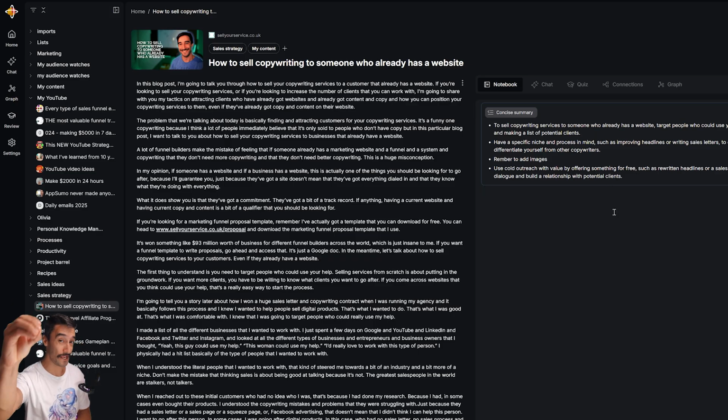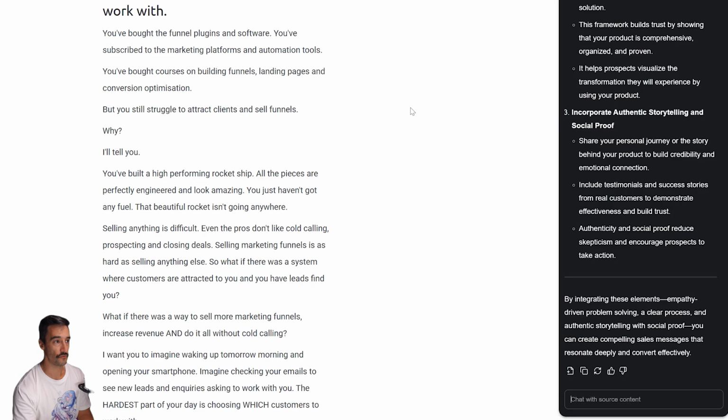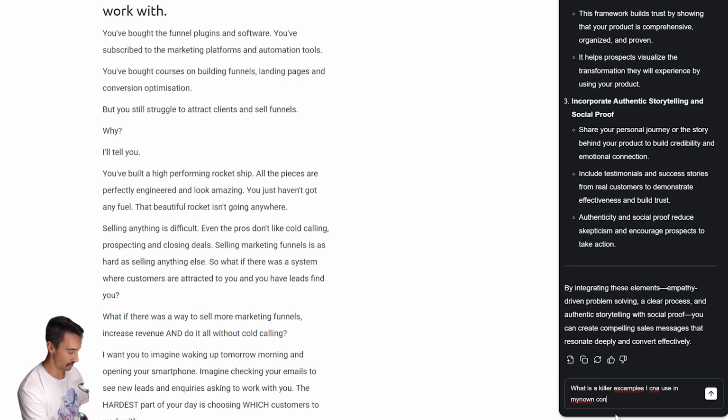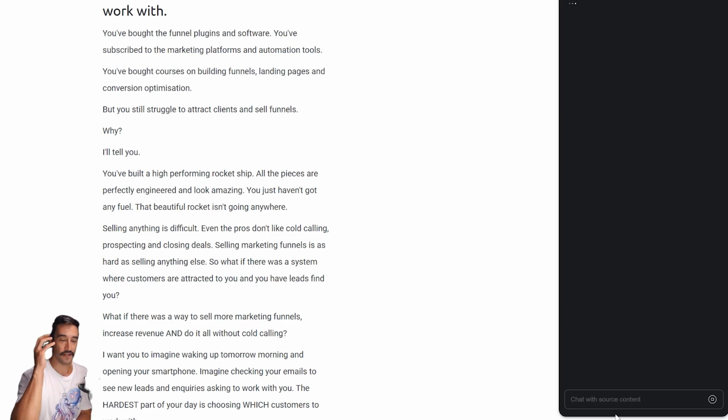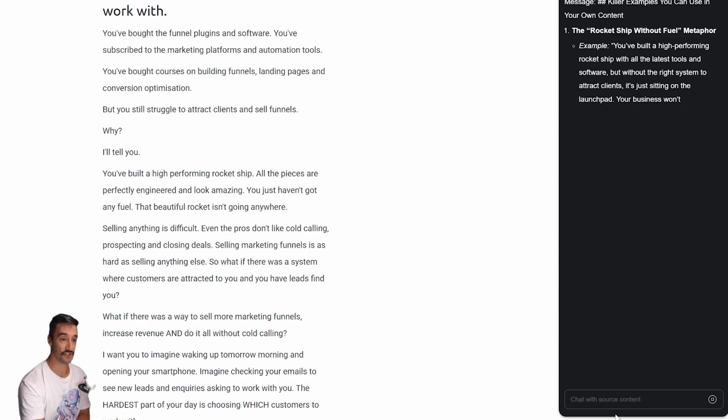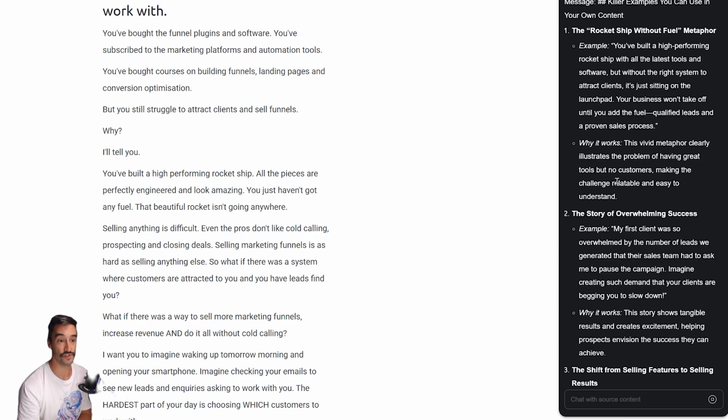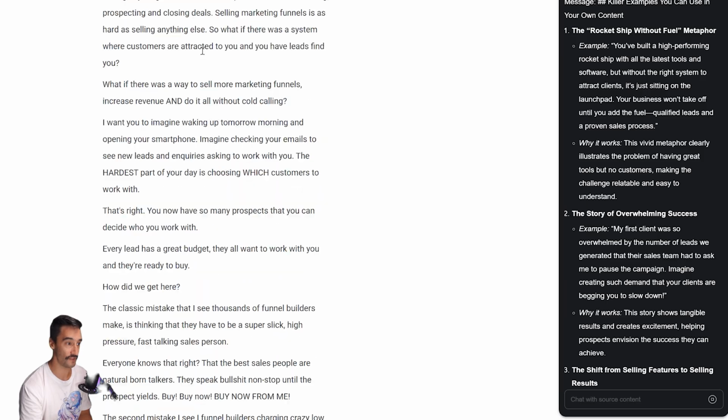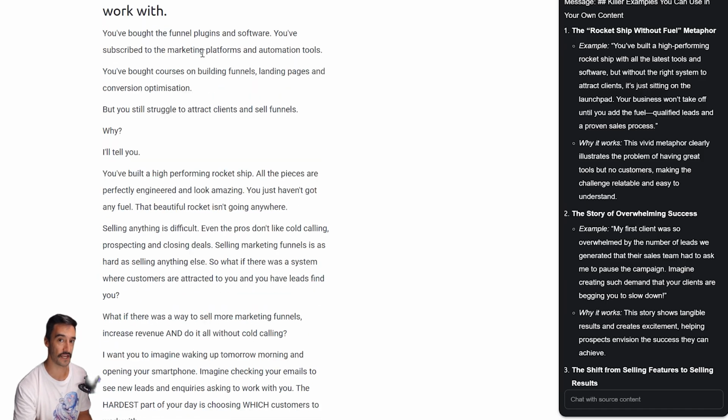But what's really awesome is that now I can chat with this content. So if we're on my sales page, I can then come down to the chat piece here and say, what is a killer example I can use in my own content? And it will then generate me a reply based only on the content it's reading here. For example, using the rocket ship without fuel metaphor, that is just pulled from this particular sales page.